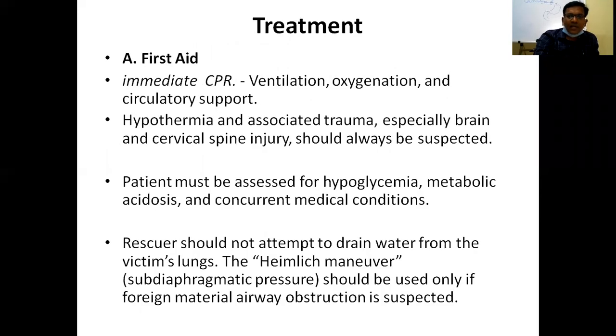Treatment: first aid, immediate CPR, ventilation, oxygenation, and circulatory support. Correct hypothermia and treat associated traumas. The patient must be assessed for hypoglycemia, metabolic acidosis, and concurrent medical conditions. Rescuers should not attempt to drain water from the victim's lungs. The Heimlich maneuver should be used only if foreign material airway obstruction is suspected.